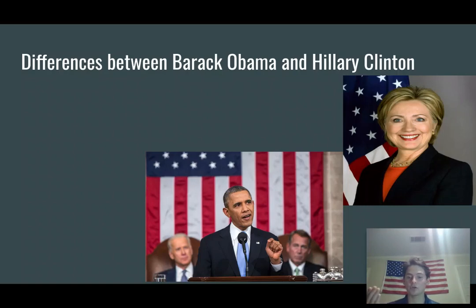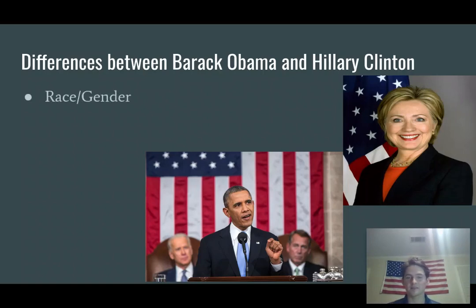But also, you could look at it on the flip side. Hillary Clinton underperformed on Barack Obama's performance in 2012. So you could look at it saying, oh, Donald Trump was stronger than Mitt Romney, or that Hillary Clinton was weaker than Barack Obama. And I think it is a combination of both.